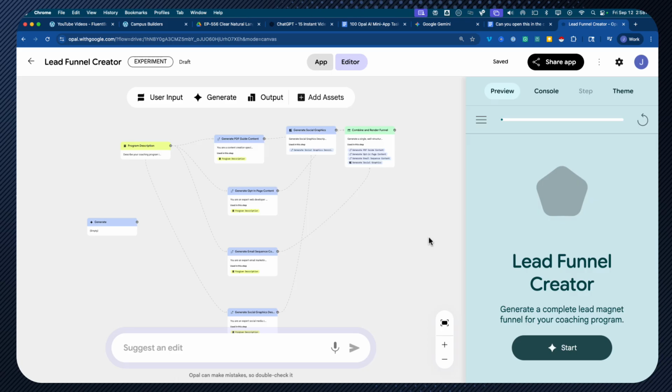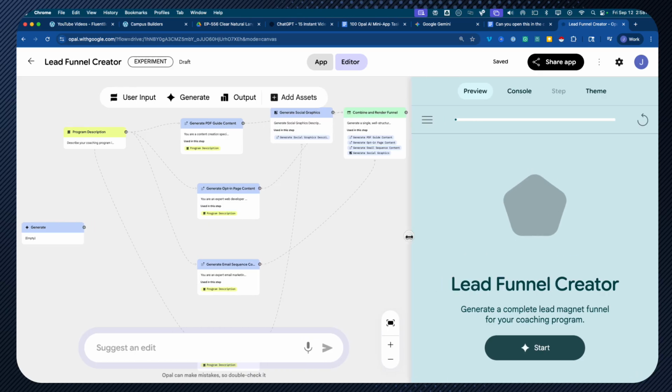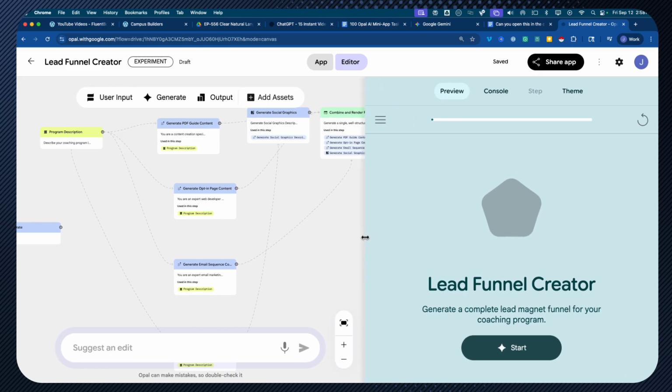So here's one here, and I'll see if we can zoom this up a little bit. You'll notice on the right-hand side, my mini app is called Lead Funnel Creator. Generate a complete lead magnet funnel for your coaching program. This is an app that I built, and the way that I did it is I gave a natural language prompt in the bottom here. I gave that prompt and it created the mini app that has these steps.